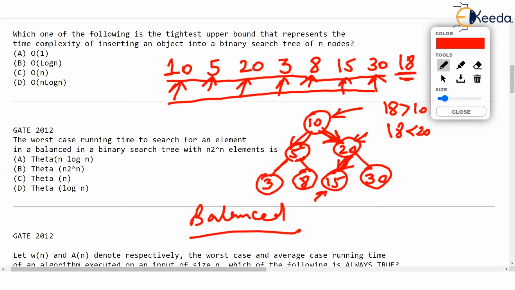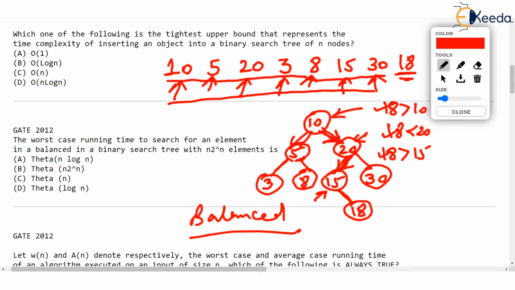So you are at node 15. And then you will check that 18 is greater than 15. So 18 has to be inserted to the right of 15, and the right of 15 was vacant, so you'll insert 18 here. So how many comparisons did you do? Come on, you did only 3 comparisons.